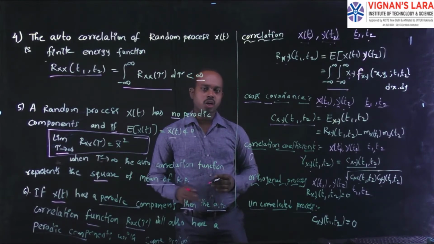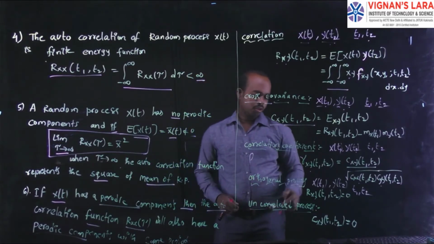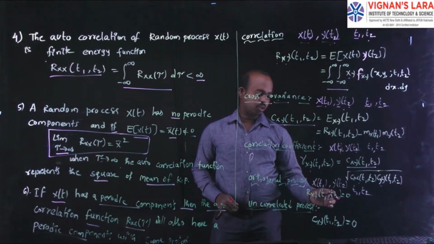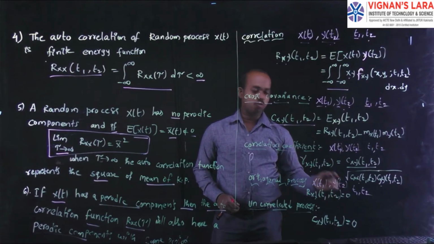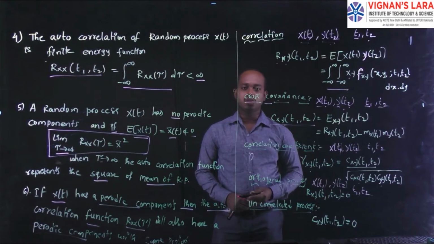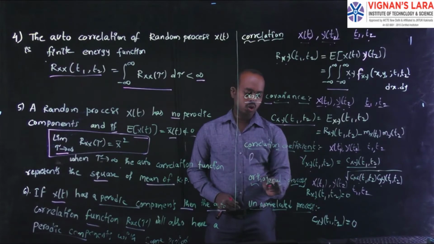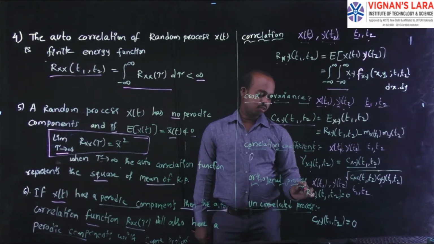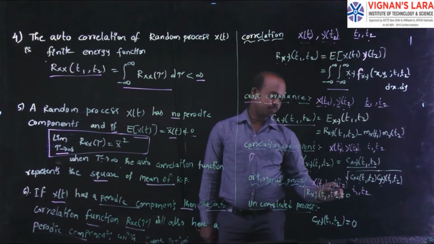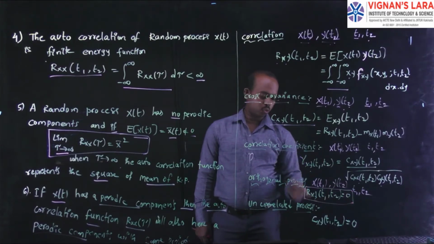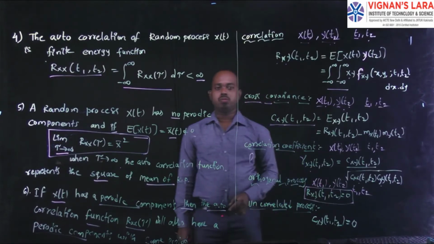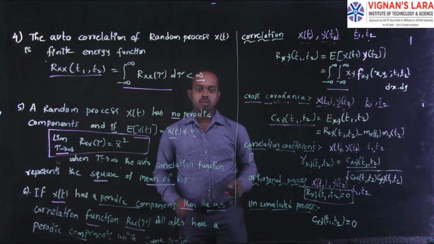For orthogonality, we write that the value of the correlation function of these two random processes is equal to 0. We call these two orthogonal processes. Mathematically, we represent it as r xy of t1, t2 is equal to 0.